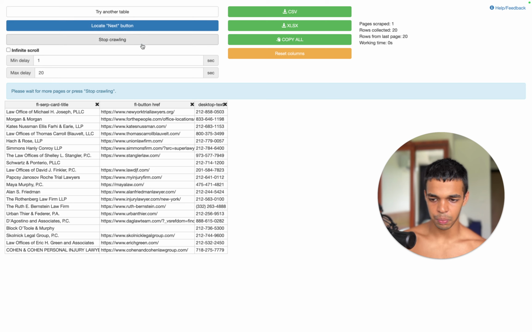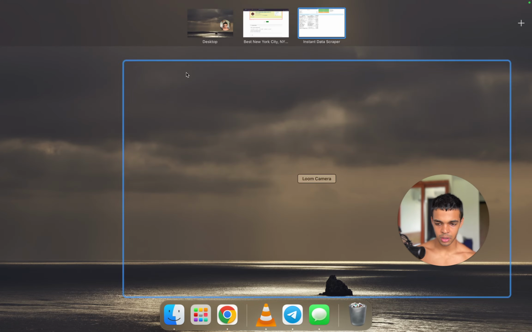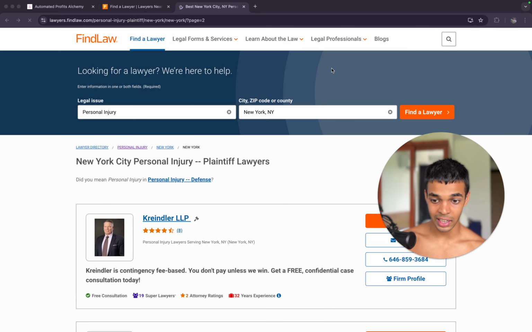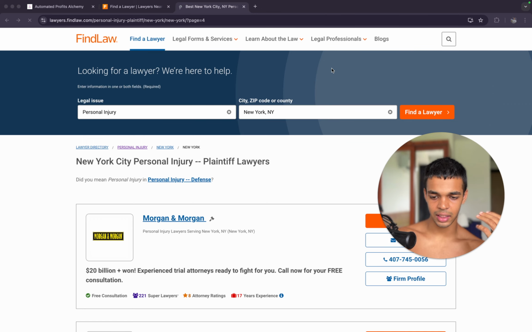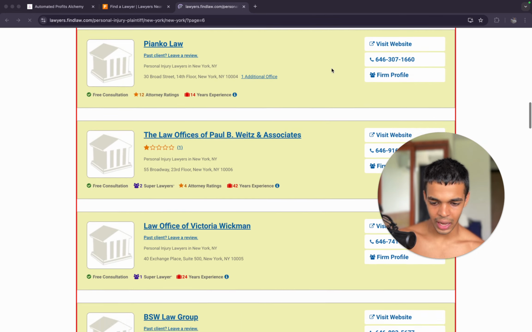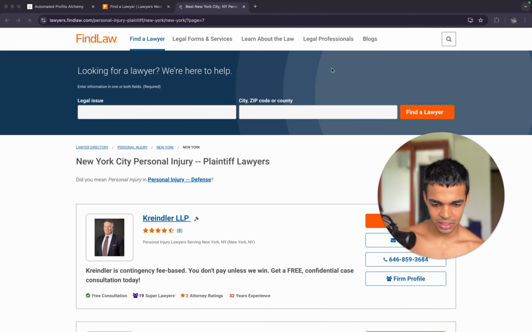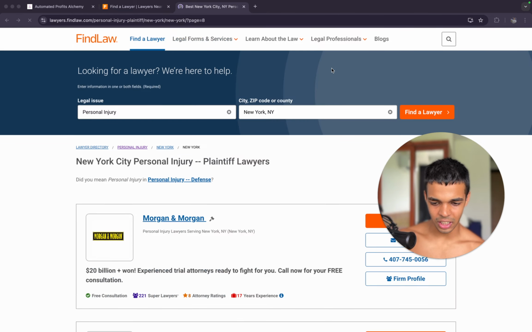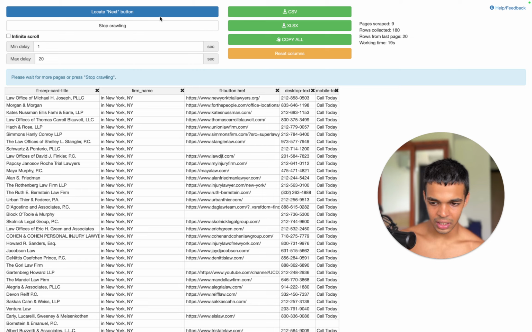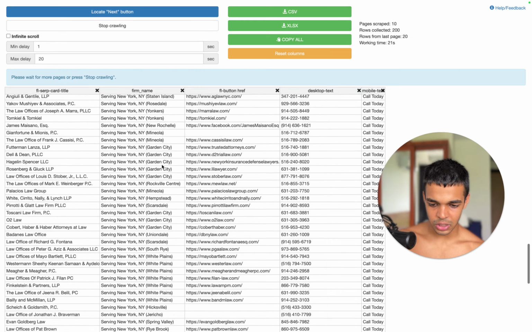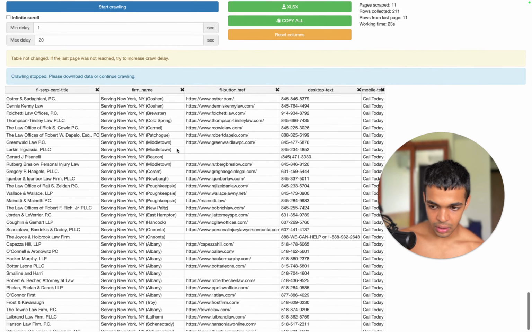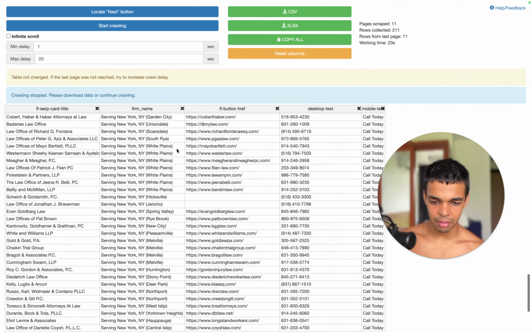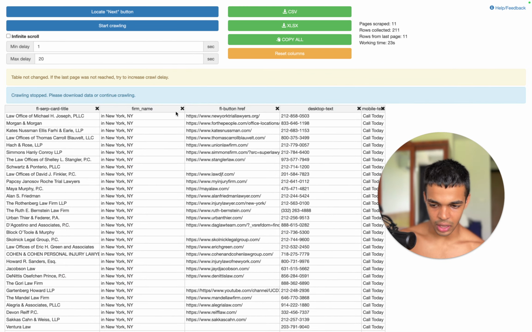After that, boom. So it'll scrape the first page, as you can see. Then it will click the next button, it will move on to the next page. Then it's going to scrape all the data and then it's going to move on to the next page as well. So yeah, now we don't have any more pages because I think there are just 3 pages. So it's just stuck in a loop right now because there are not actually more pages. So I think so. That's the data we have for this page. After that, we have all this data available and now we can reach out to them.